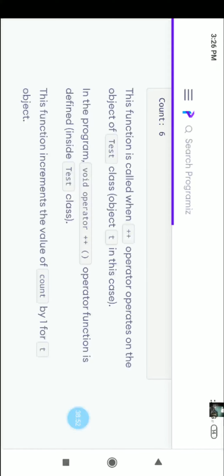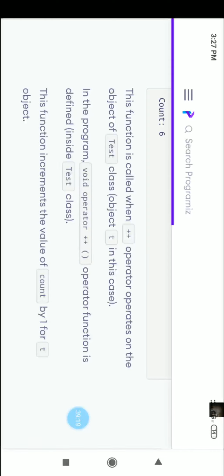So under this, what is the output? Count is equal to 6. Initial count value 5, then count is equal to count plus 1. What is doing here? Plus plus. Actually the purpose is, this is a unary operator. Plus plus is a unary operator. Minus minus is a unary operator. The meaning of plus plus: it is the increment operator. Minus minus, plus plus, they are the increment and decrement operators.